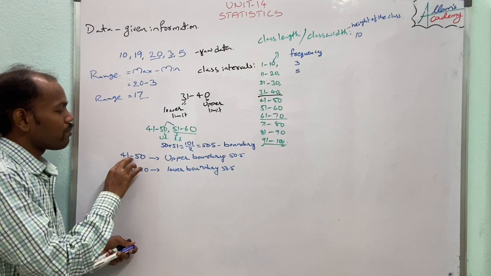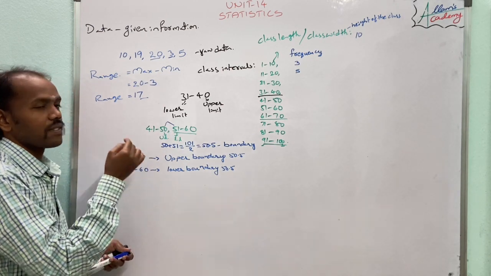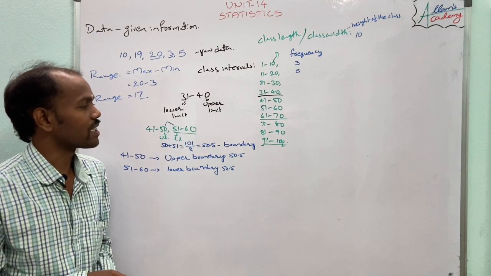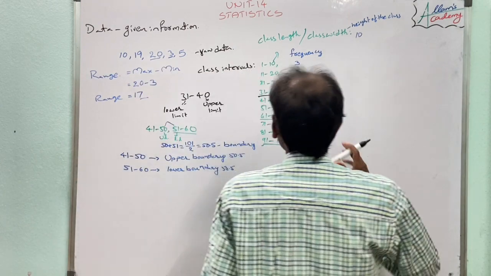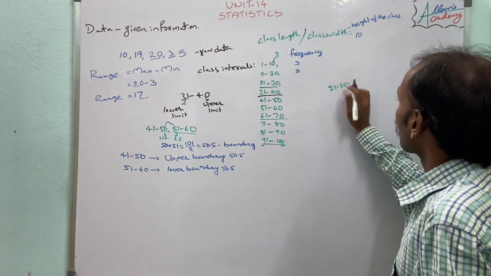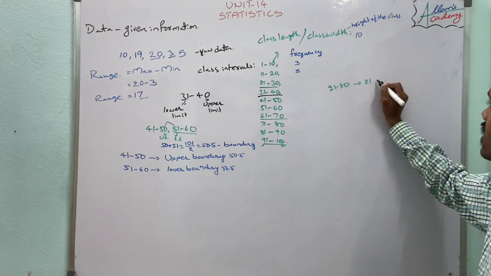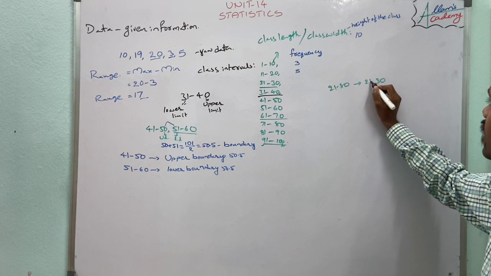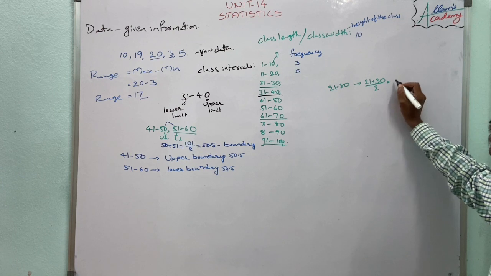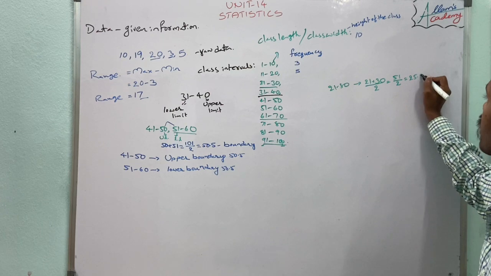That means the upper boundary of a class interval is the lower boundary of the next class interval. In this model we are calculating the boundaries. If we take the class interval 21 to 30, the lower limit is 21 and the upper limit is 30, and the average of these two, 21 plus 30 equals 51, 51 by 2 equals 25.5.